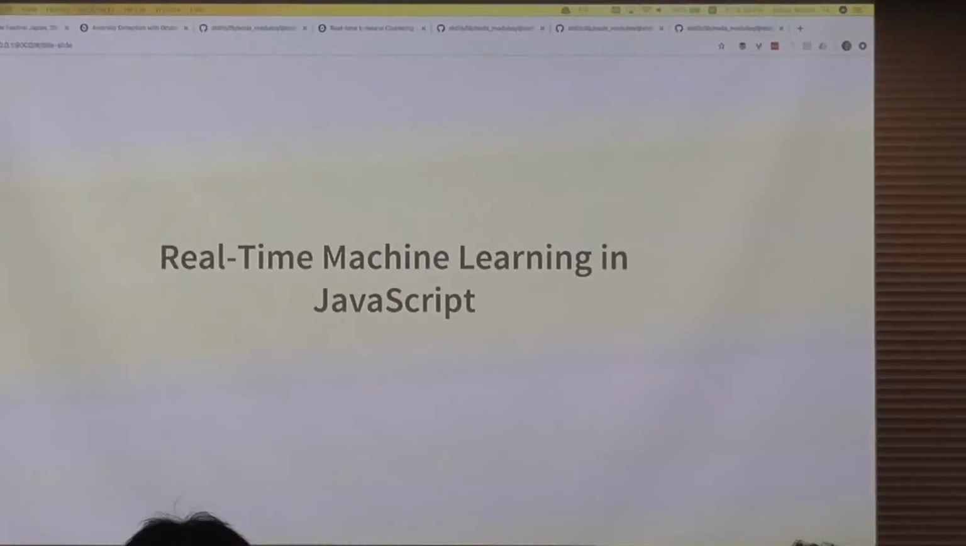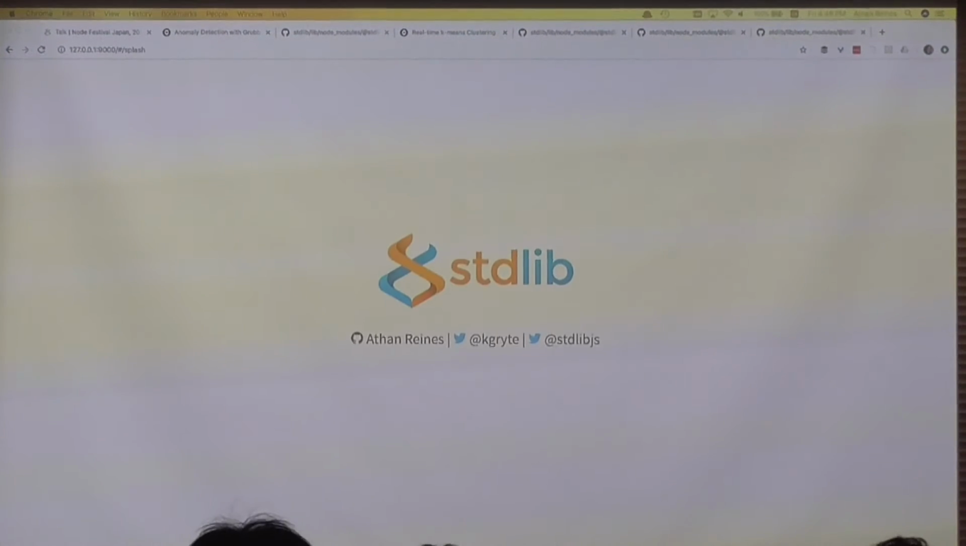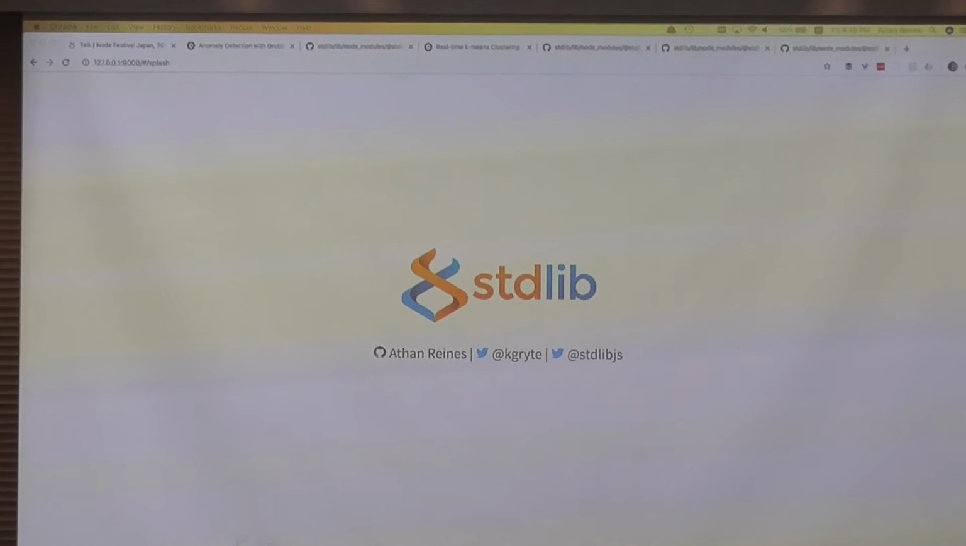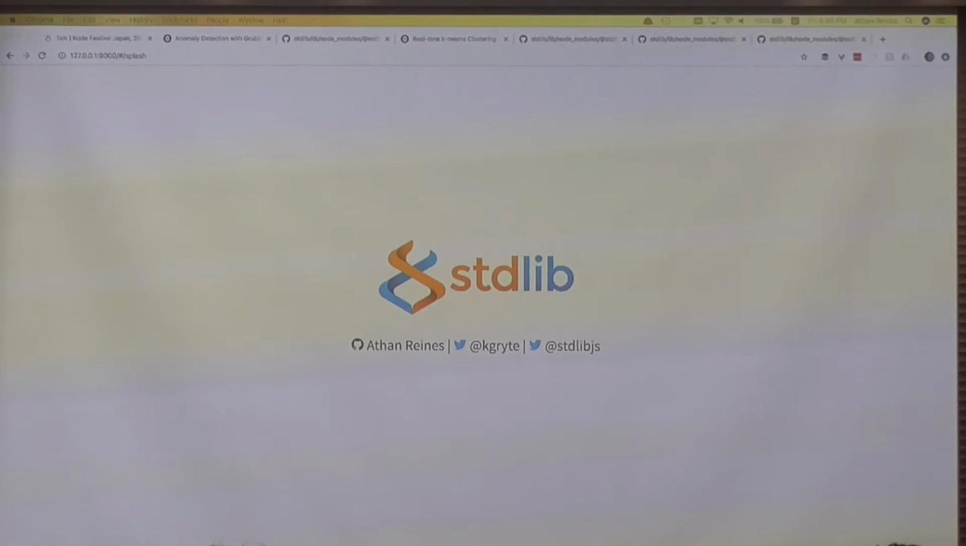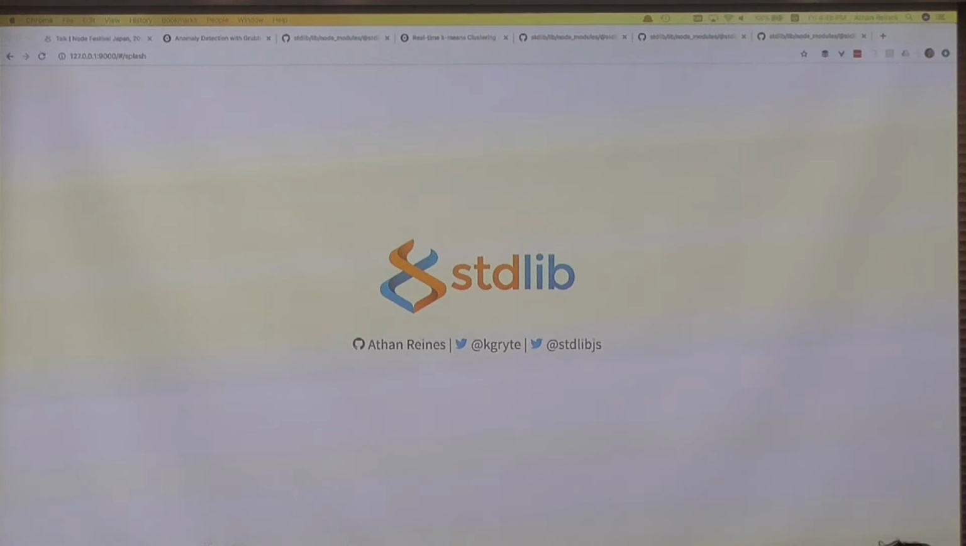Great. Thanks for coming to this talk on real-time machine learning and JavaScript. So, my name is Athan Reines. I work full-time on an open source project called StandardLib, which is a standard library for JavaScript and node.js with an emphasis on numerical and scientific computing, including machine learning.